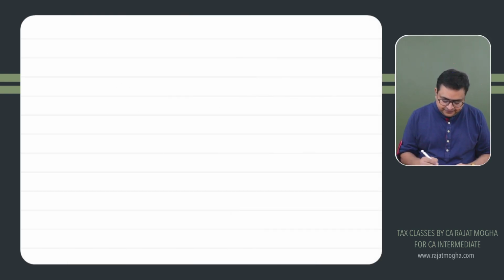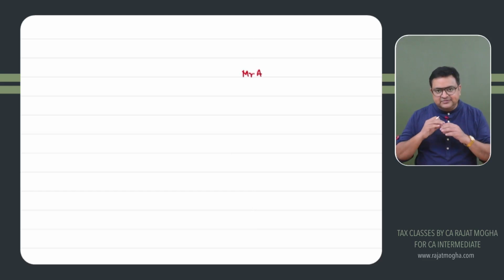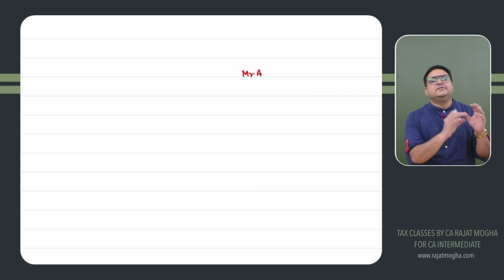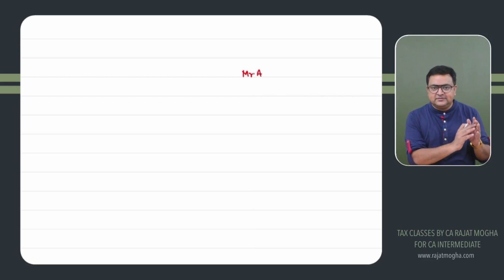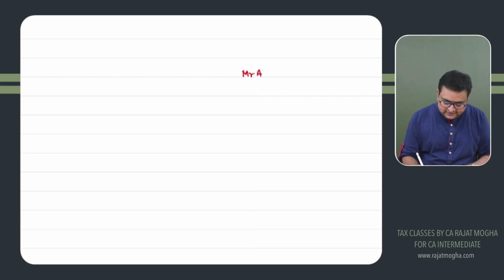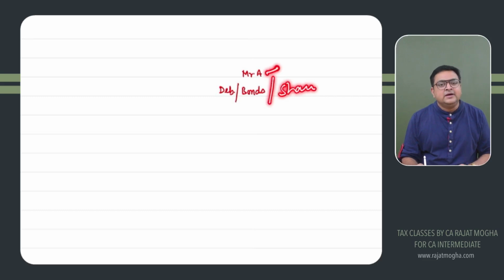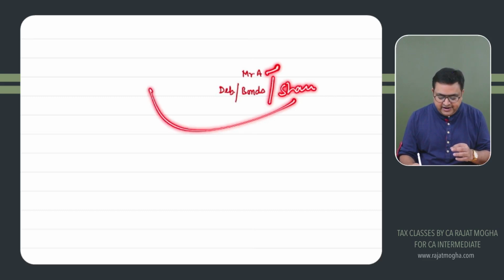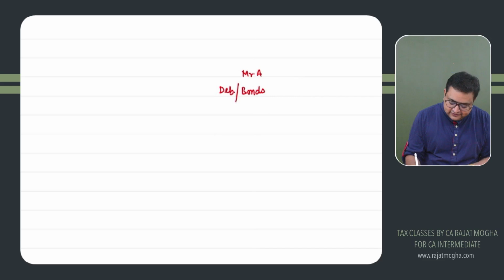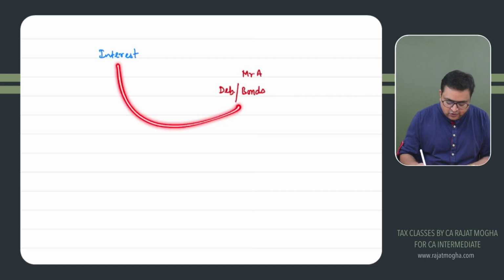First of all, tell me. Let's say there is Mr. A. He has some surplus fund and he has invested it somewhere, in certain securities. He has invested in, let's say, debentures, or in bonds. Can I say shares also? He can invest in shares, but on shares we get dividend. Right now we are doing interest on securities, so I cannot take the example of shares here because on shares you get dividend.